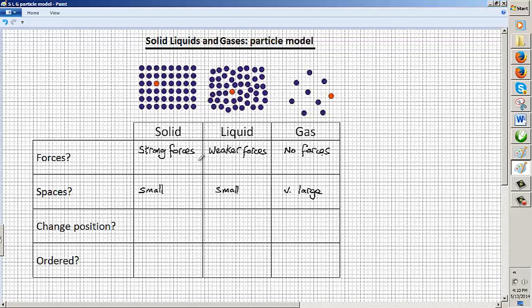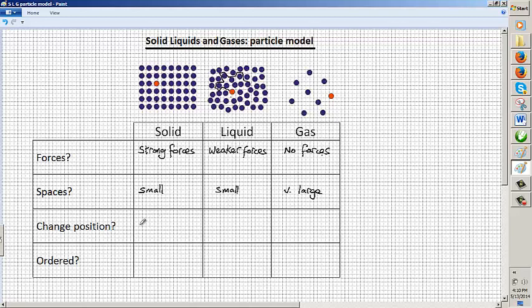Whereas in the case of the liquid, this red particle can go where it wants. It can wander around and it can change position, and that is precisely the explanation of the properties of a liquid compared to a solid. You can pour a liquid simply because the particles in the liquid can change position. A liquid occupies the shape of its container because these particles can change position. So we can relate those properties to the particles themselves.